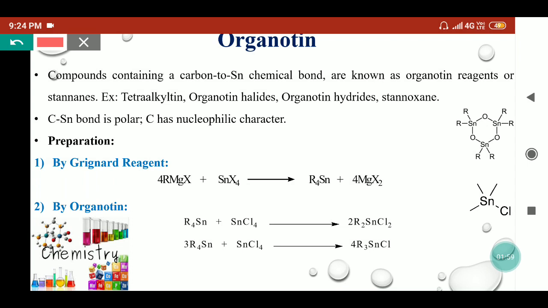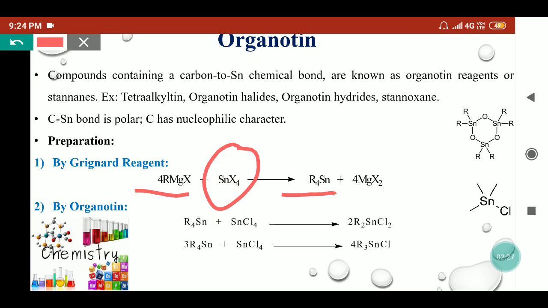We can synthesize organotin compounds in a wide variety of ways. Here we are including the Grignard reagent, or we can take the organolithium reagent. So organolithium or Grignard reagent can react with the tin halides, then they can replace the halogen with an alkyl group, and we can get the tetraalkyl tin compounds. With the Grignard reagent or organolithium, usually symmetrical organotin compounds are obtained.